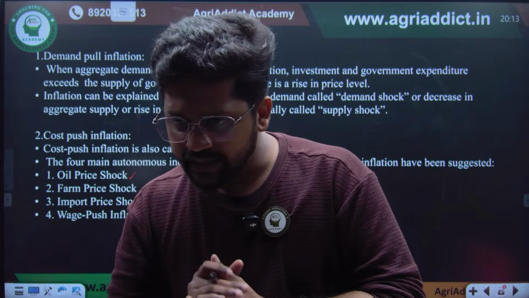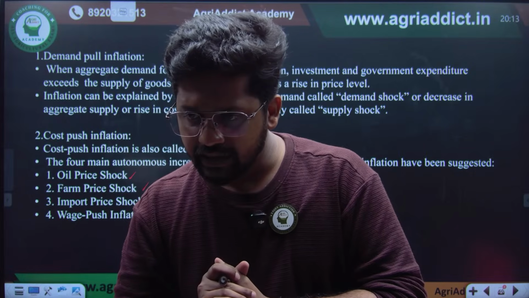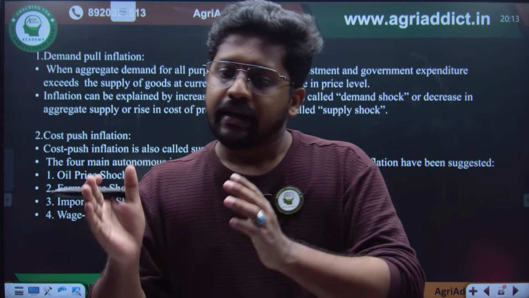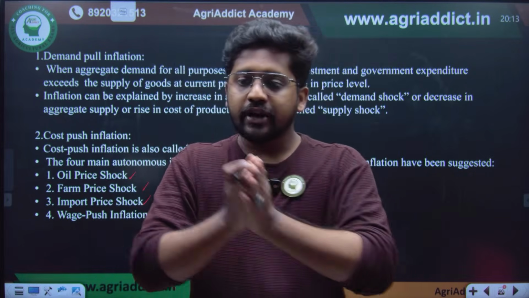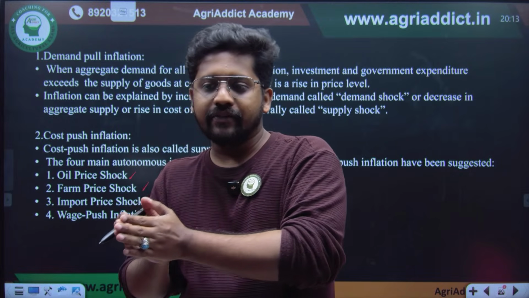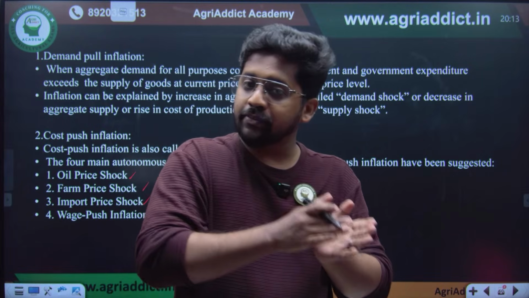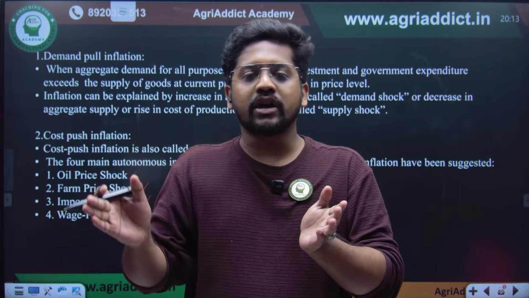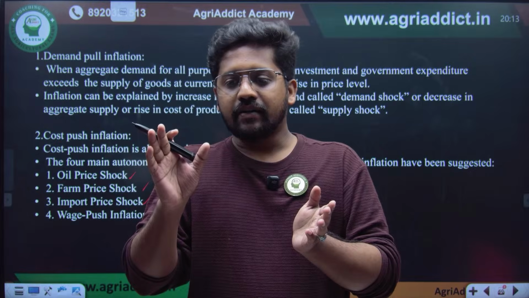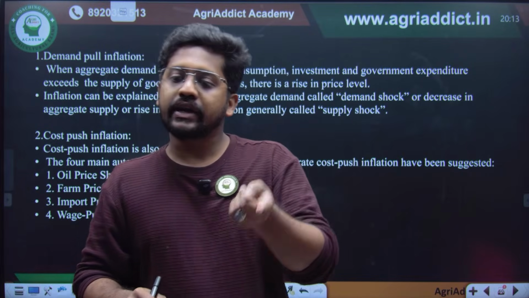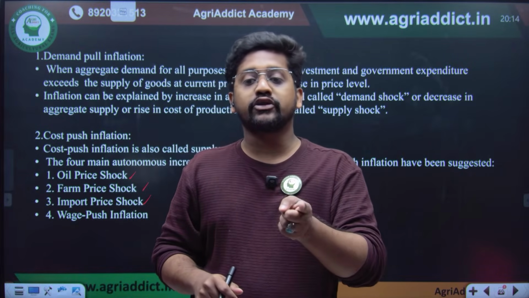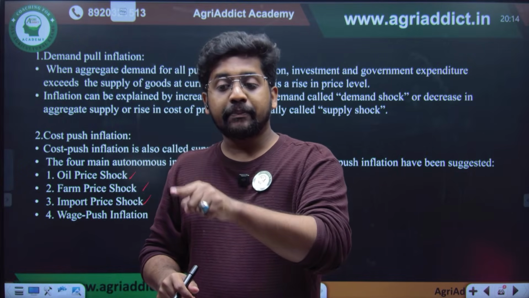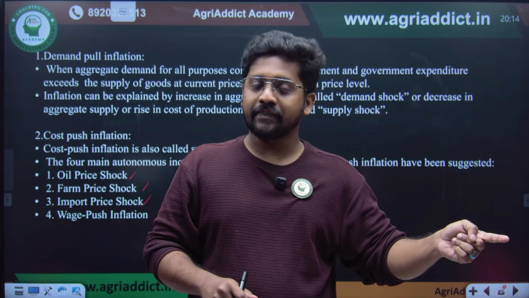For NDP, we need to deduct depreciation from GNP or GDP. See, gross domestic product will be converted to net domestic product, right? So from gross to net, we only have to consider the depreciation. So if you want to get the net domestic product, you have to deduct the depreciation from the gross domestic product only.